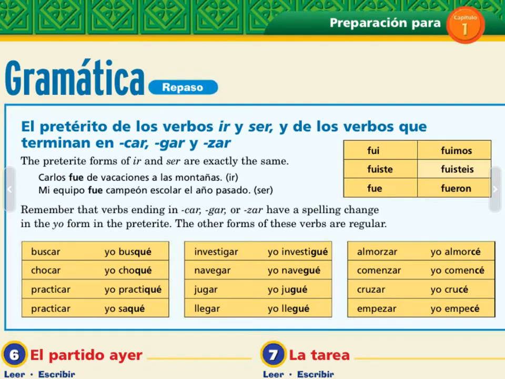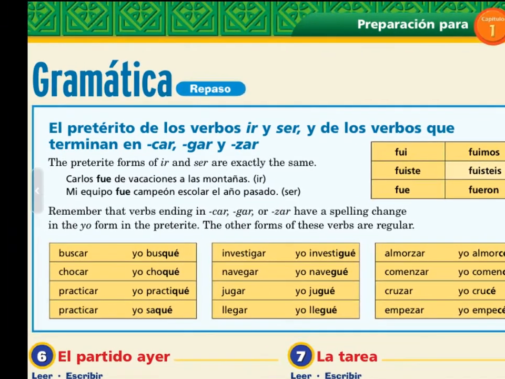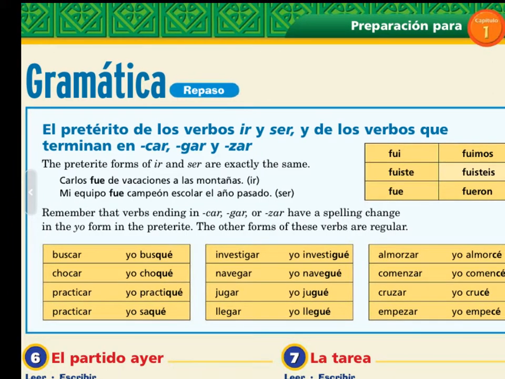Okay, while we're focused on AR verbs, I want to point out that there are 3 verb endings in the AR category that are irregular, okay? And they are irregular because if you put an E after a C, it changes the pronunciation. It's no longer ka like it was here with a k, but it's se. So we don't want that. We want to keep the k sound.